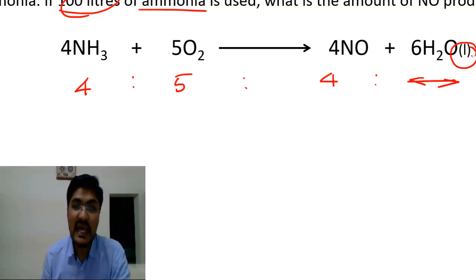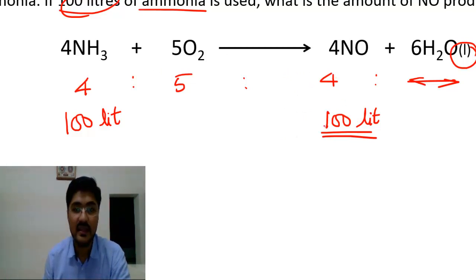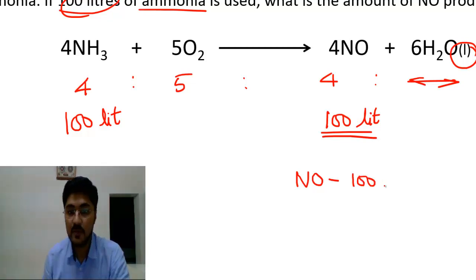We cannot assign any ratio to this. One more thing to observe is that this is a balanced equation, and now 100 liters is given. Nitric oxide, what we will get will be 100 liters only, because the ratio remains the same, hence the answer, that is nitric oxide, would be 100 liters.